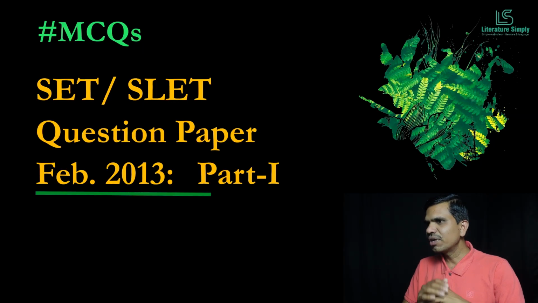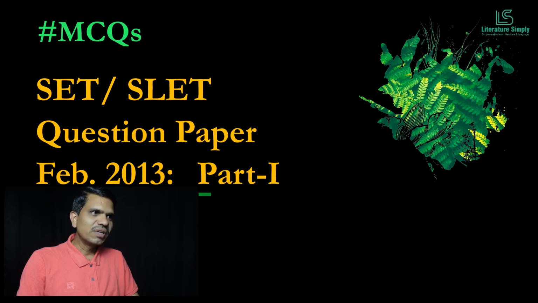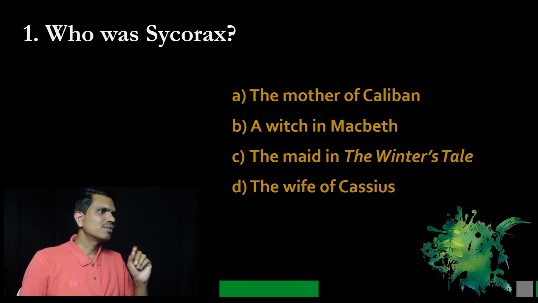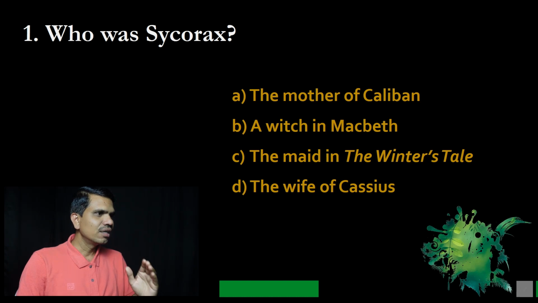Question paper I picked from February 2013, and this is the part first. Very first question: who was Sycorax? And options are A, the mother of Caliban; B, a witch in Macbeth; C, the maid in the Winter's Tale; and D, the wife of Cassius. And the correct option is A, the mother of Caliban.